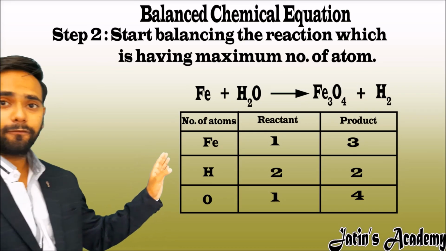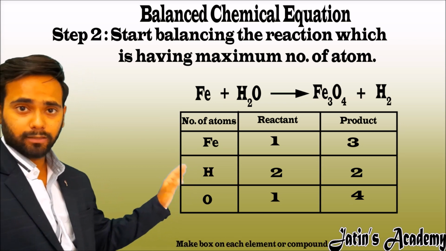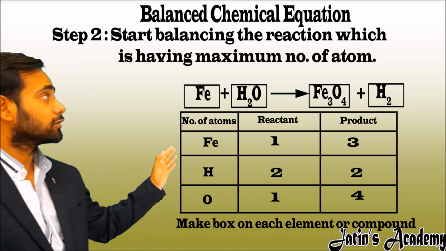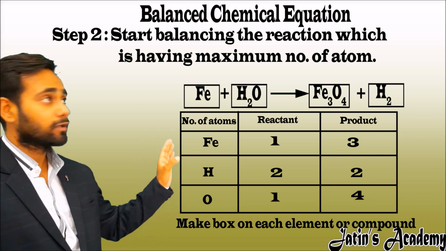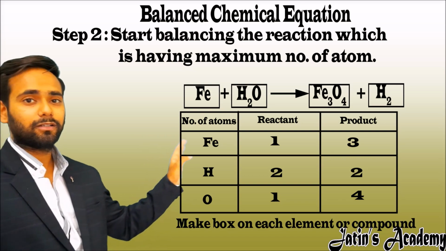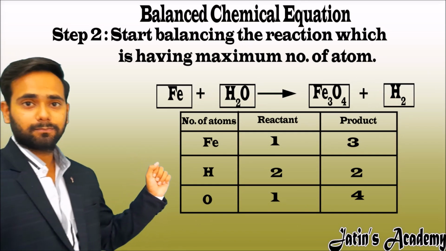Now before multiplying 4 on the reactant side, first of all we have to make a box on each element or compound. Why? Because when multiplying, we have to multiply only outside the box but not inside the box. Why am I explaining this box method?